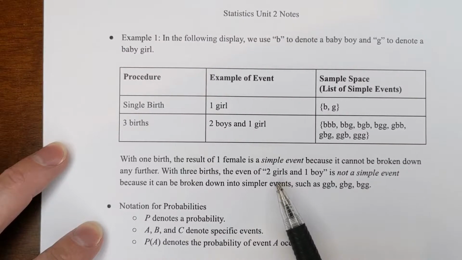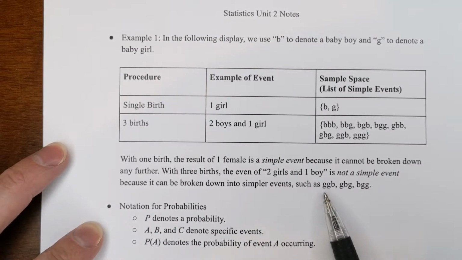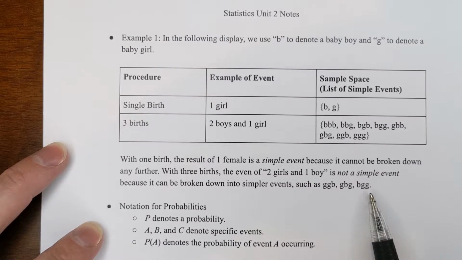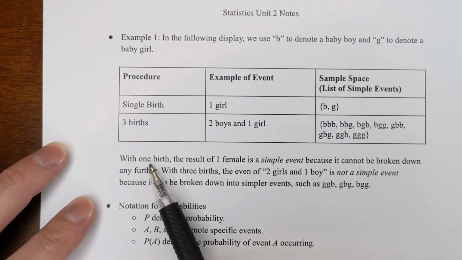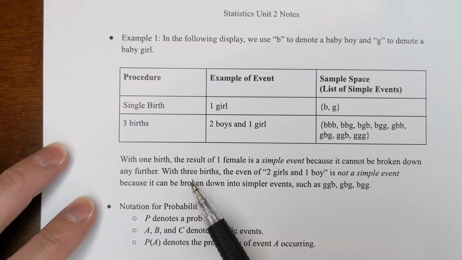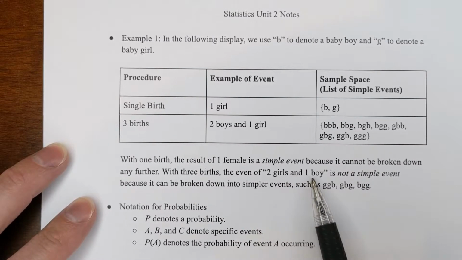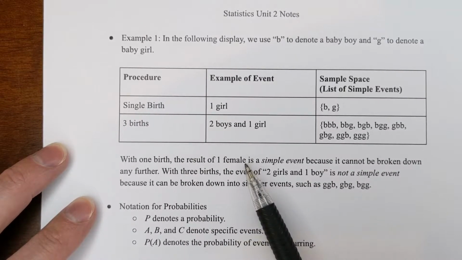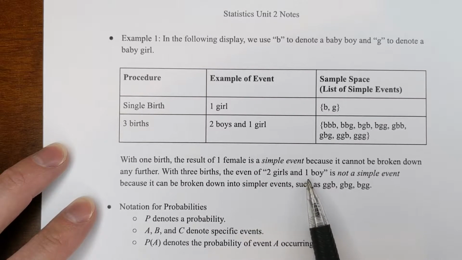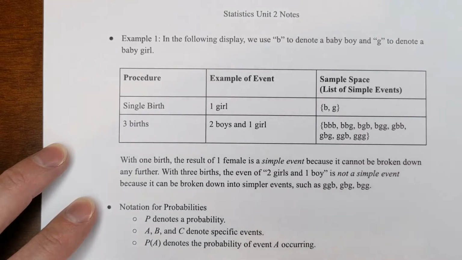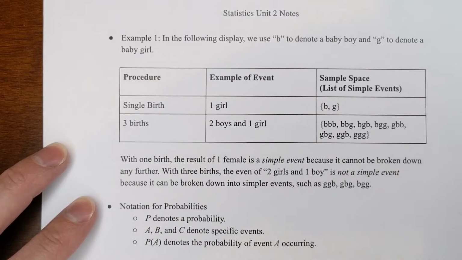So 2 girls and 1 boy is not a simple event because there are 3 ways in which it can occur. Having 1 girl, there's only 1 way that can happen with 1 birth. With 3 births, there are multiple ways this could happen. If you only have 1 kid, there's only 1 way to get 1 girl. But if you have 3 kids, this is not enough to know if the boy is the oldest, the youngest, or the middle child. So that's not a simple event.